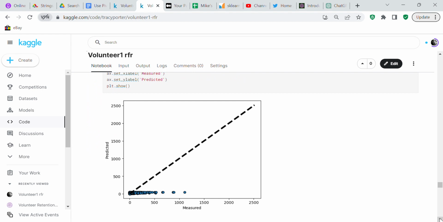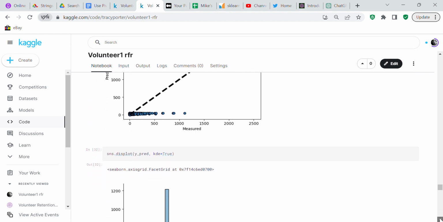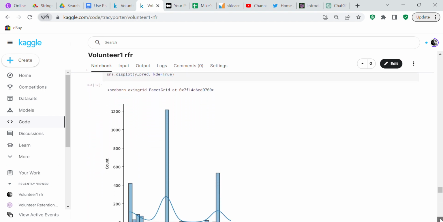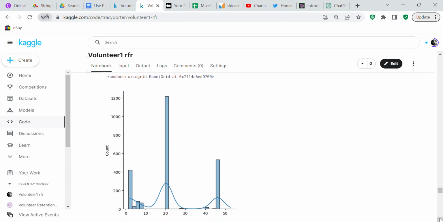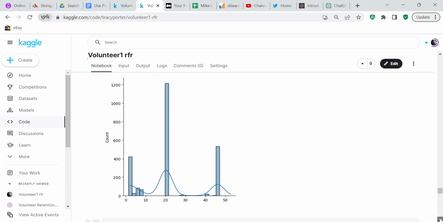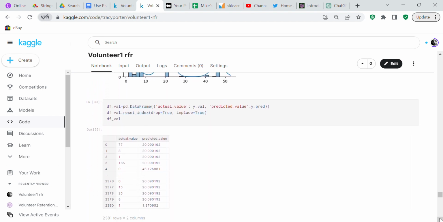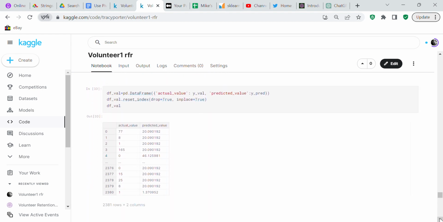So you can see that. And then I created a histogram of y_pred, so you can see what y_pred looks like. And then I created a data frame that had the actual values against the predicted values, so you can see that.